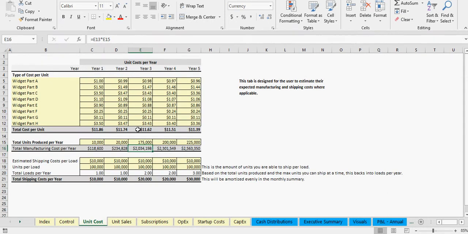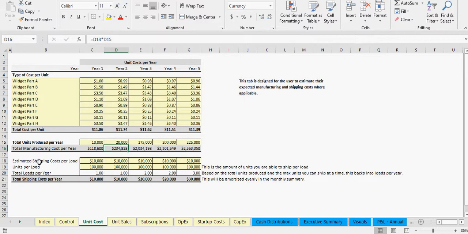So we've got unit cost. This is your manufacturing. Let's say you've got 8 different areas of cost per unit. You might have less. That's okay. Let's just say, if you ship it off to a manufacturer, they say, okay, to make this thing, it's going to be $1 per unit. This is going to be X, whatever, and then you get a total cost per unit, and then you just fill in the amount of units you plan to produce per year, and then it'll give you the annualized cost. Now this will be amortized over 12 months evenly, and that's how it flows through to the cash flow.